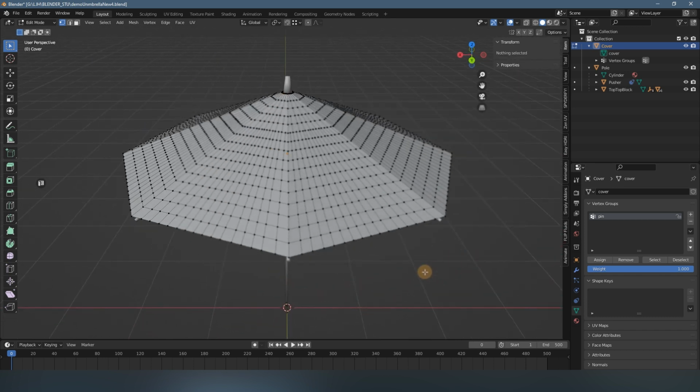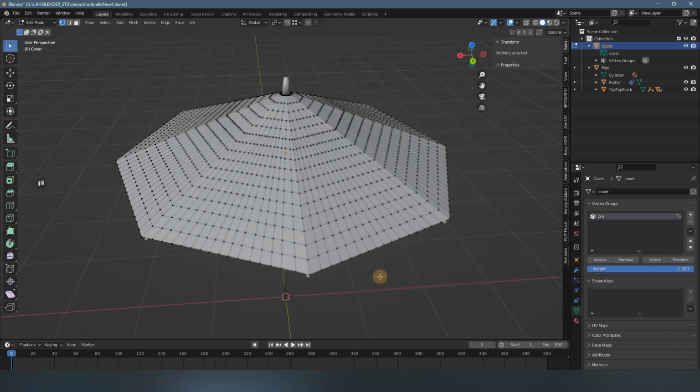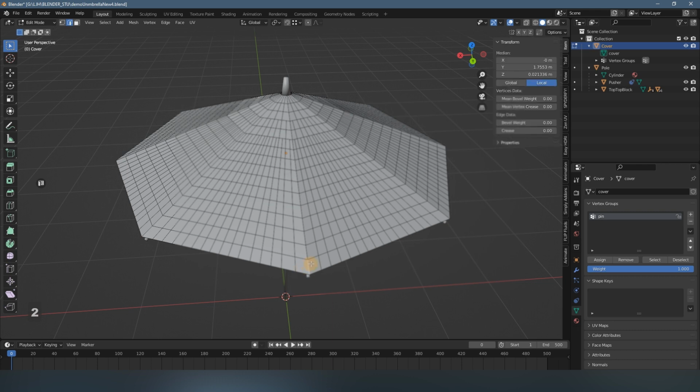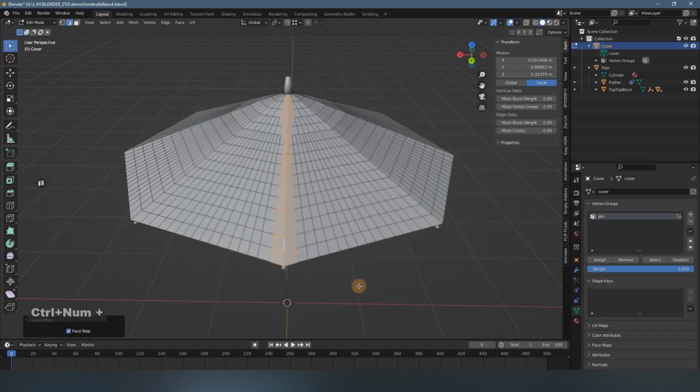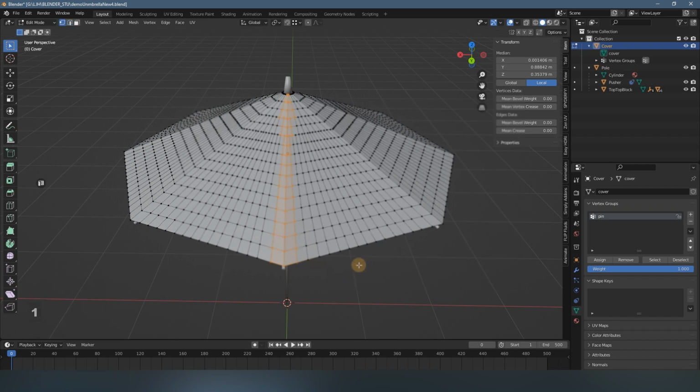and we'll repeat this operation for the next 7 long sticks. So switch to edge mode, and Shift Alt click another edge, and Ctrl plus to add the selection, and switch to point mode, and add another group, pin 01.